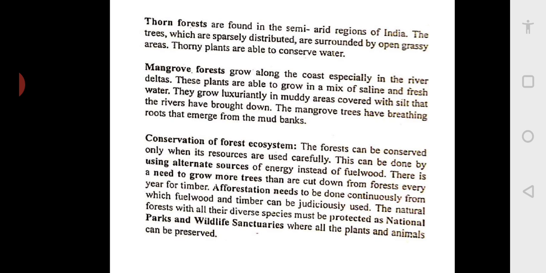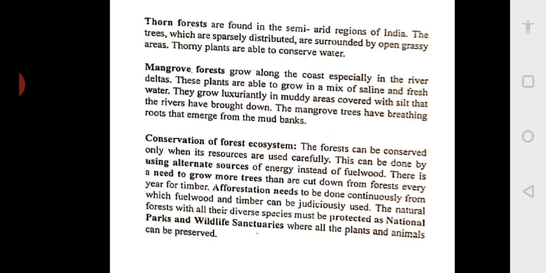So how to counter this? We should go for conservation of the forest ecosystem. The government has its own forest department. You might have seen forest departments everywhere, in Goa state as well as in Karnataka. The forest can be conserved only when its resources are used carefully. So you should be very careful in using whatever resources you get from the forest. You also get a lot of Ayurvedic medicinal plants, and a lot of rare plants are available in the forest which are not available in the mainland.